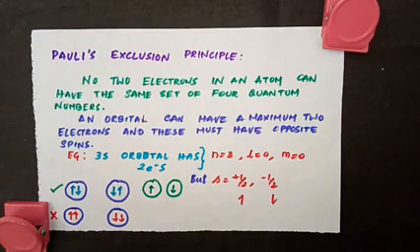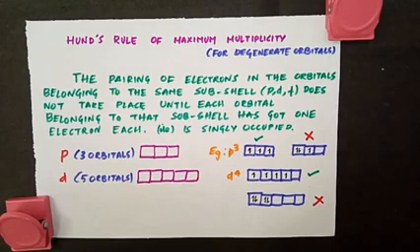No 2 electrons in an atom can have the same set of 4 quantum numbers. The next rule is Hund's rule of maximum multiplicity. This is for degenerate orbitals. I told you when you take p subshell, it will be oriented in 3 different directions. What are they? Px, py, pz, and each orbital will be having the same energy as the other, which means px, py and pz have the same energy.